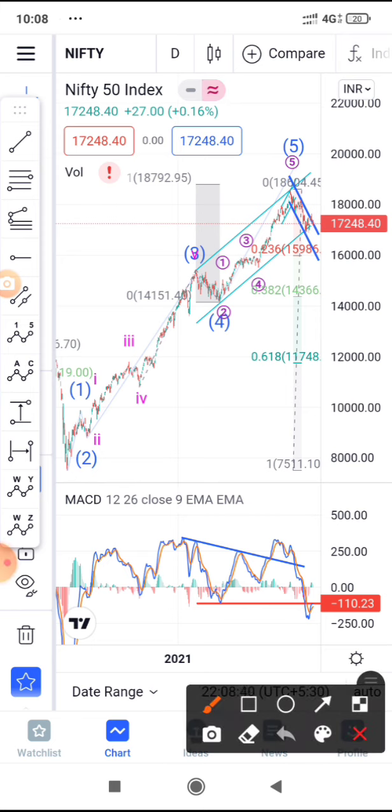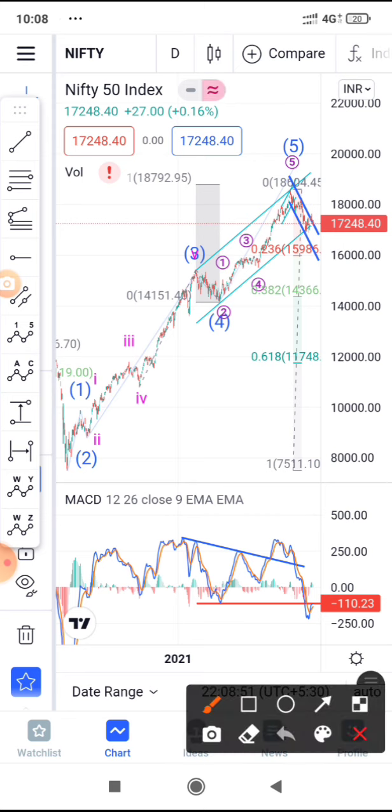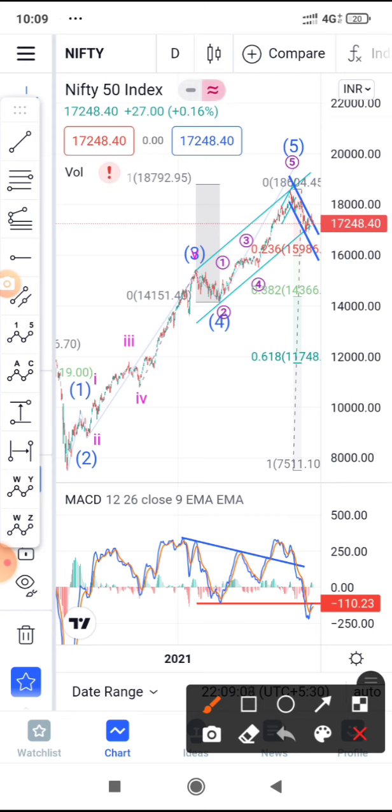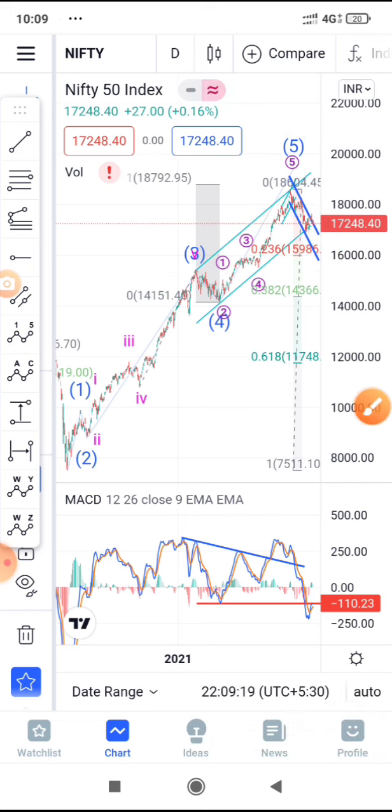According to the wave count, wave theory differs from person to person. Some people might have a different count, but they have their own reasons. In one of my previous videos, I gave a different count, where I said this is 1, this is 2, this is 3 here, this is 4 here, and it is the 5th wave that got extended. I have adjusted the count, but the idea here is to spot wave 5, which is now going to be corrected. The entire 5-move sequence is going to be corrected, so this will be a long consolidation. That's what you can remember.